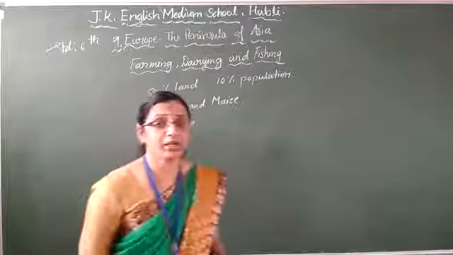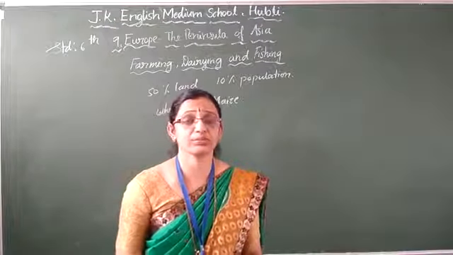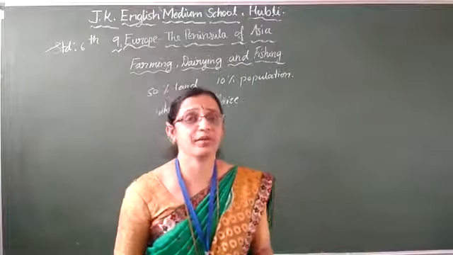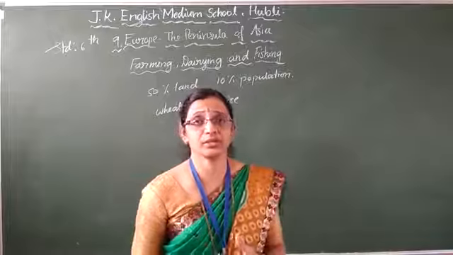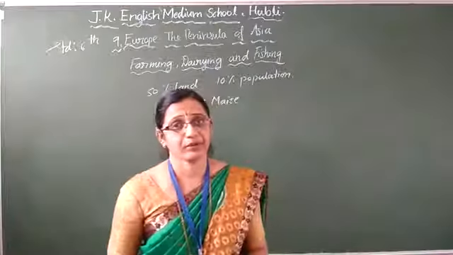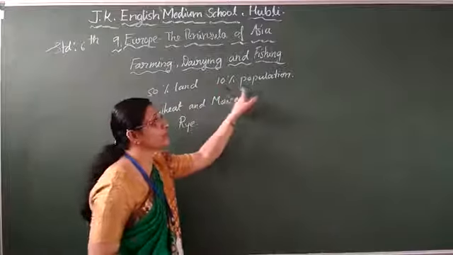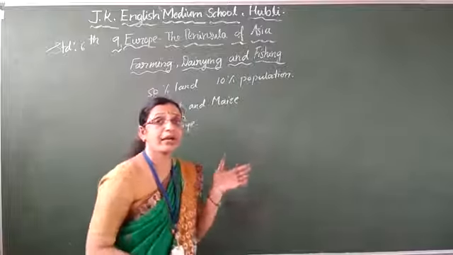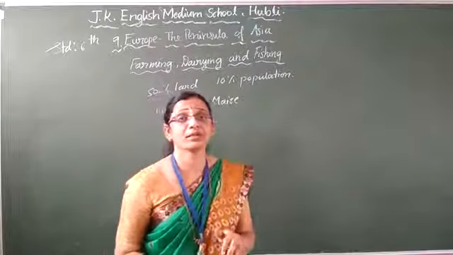See, you know that Europe is a rich continent and most of the people are urbanized. Nearly 85% of people are urbanized. All the heavy industries and high technology industries are there. Few people are engaged in farming, that is, only 10% of the population is engaged in agriculture. Even so, agriculture is the most important occupation in Europe and it is highly developed.